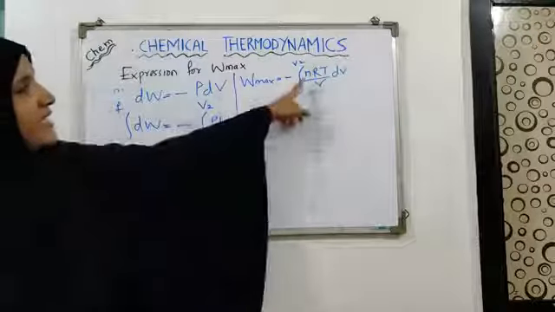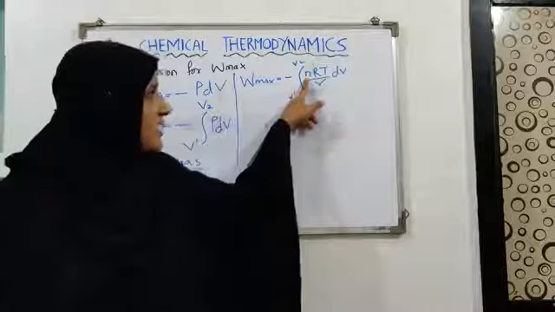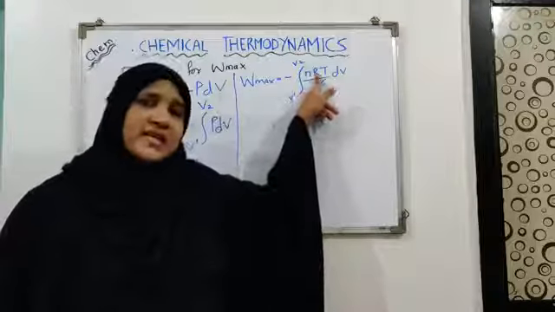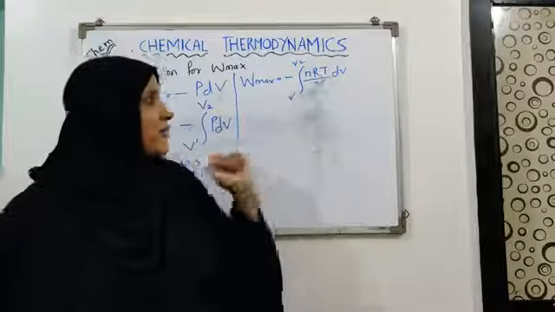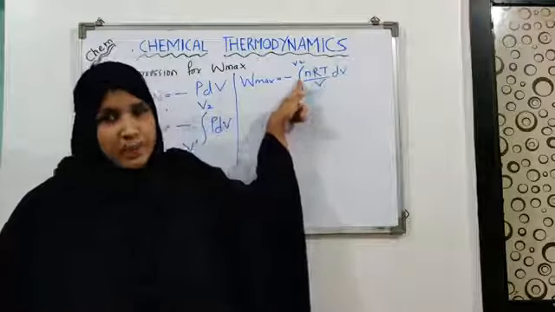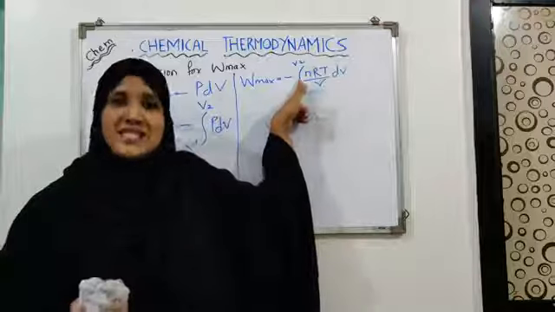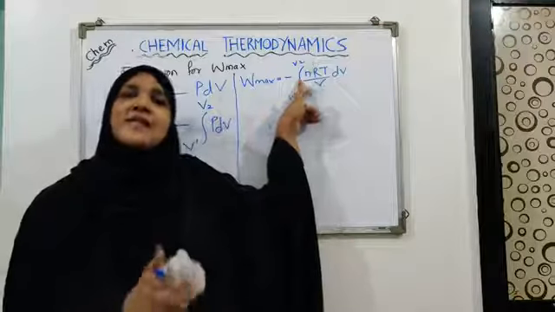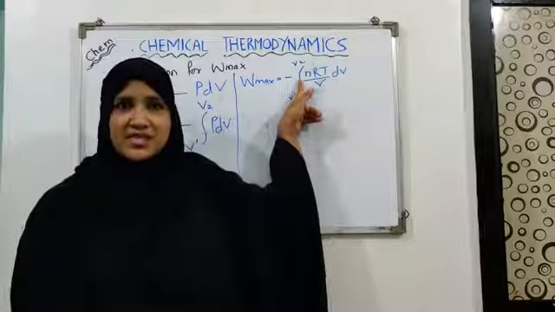Now what is n here? n is the number of moles of gas, R is the universal gas constant and T is temperature. Since our system is a closed system, the number of moles of gas will not change. So n remains constant throughout the process.